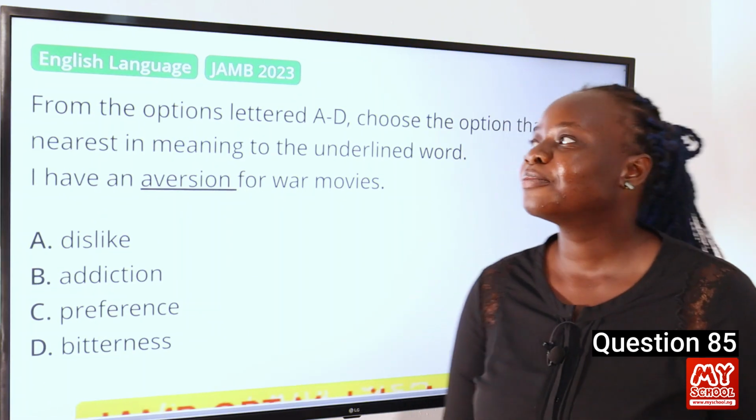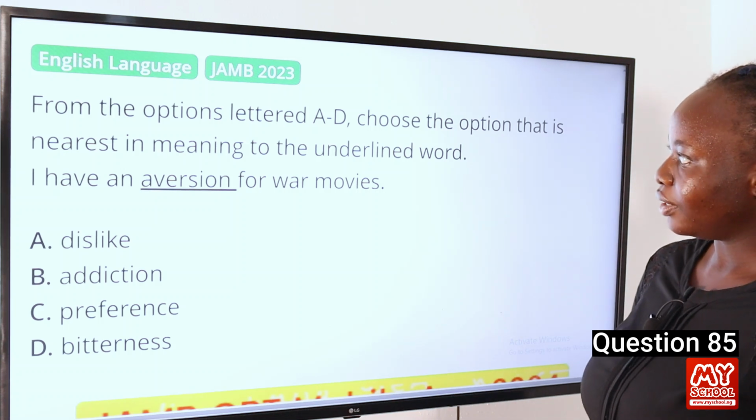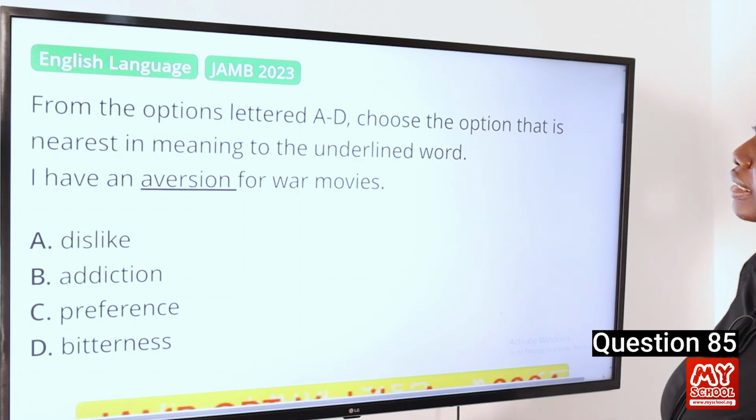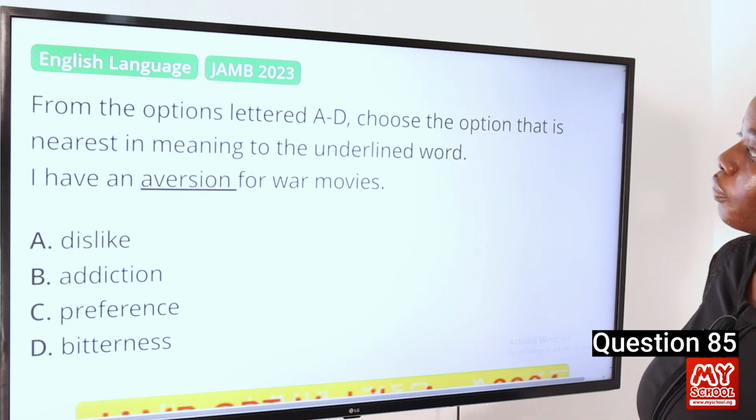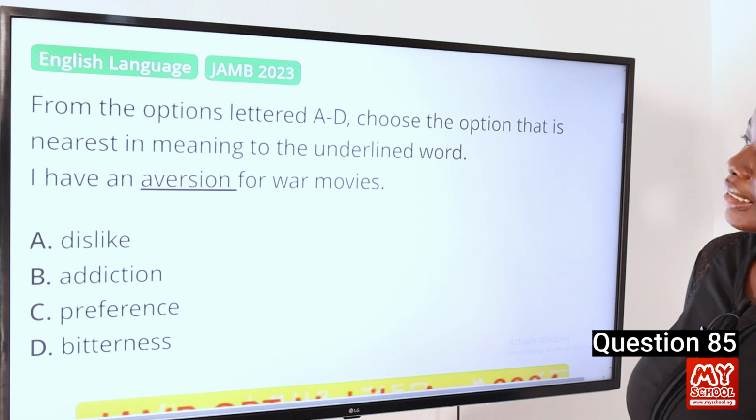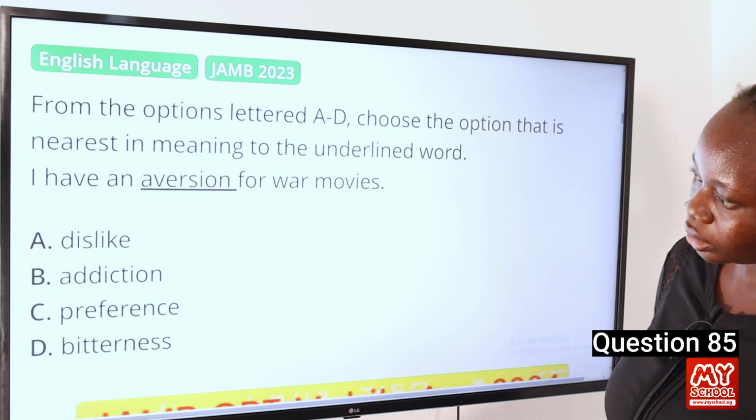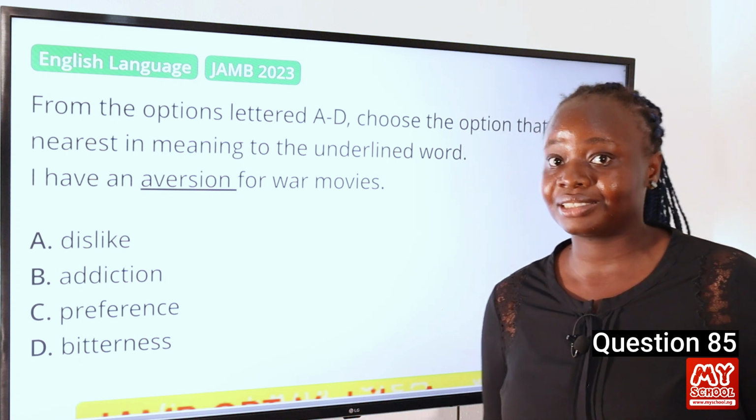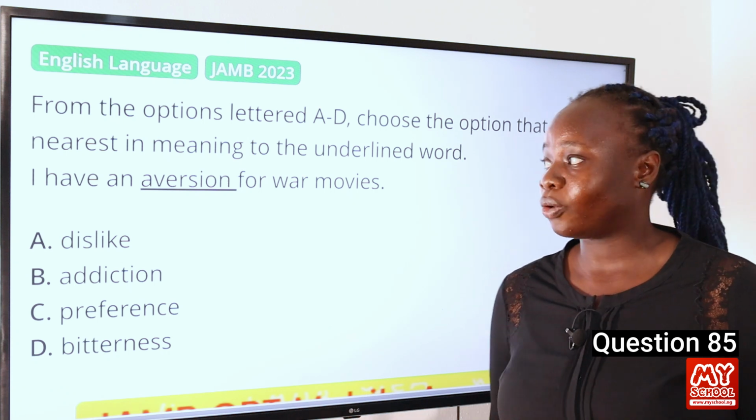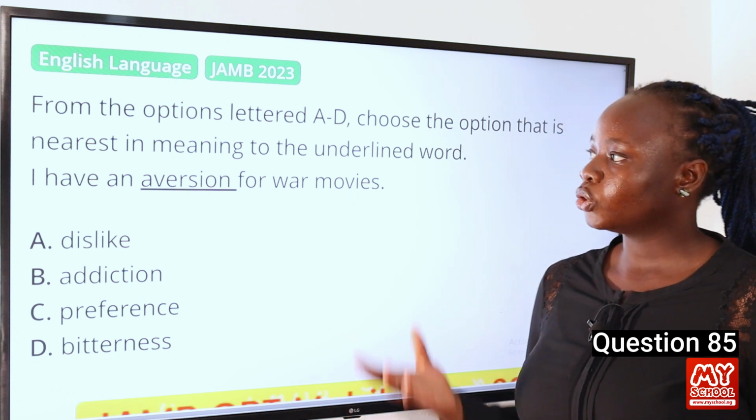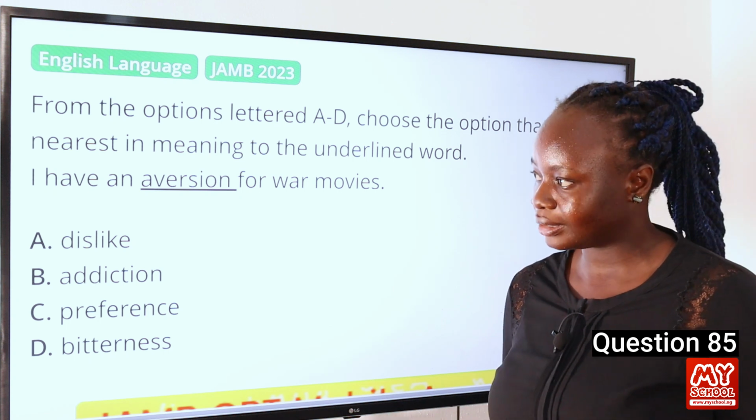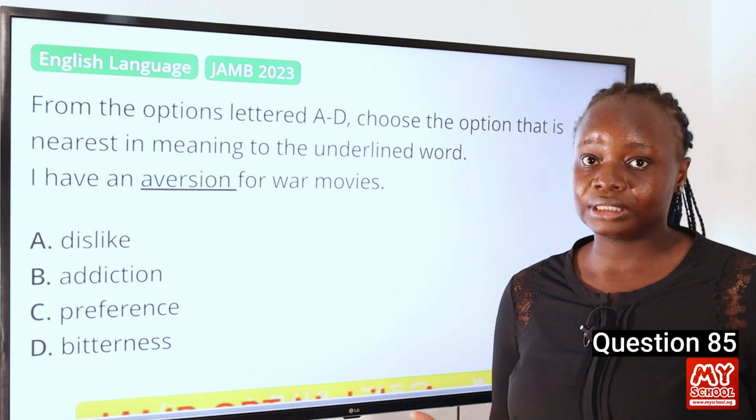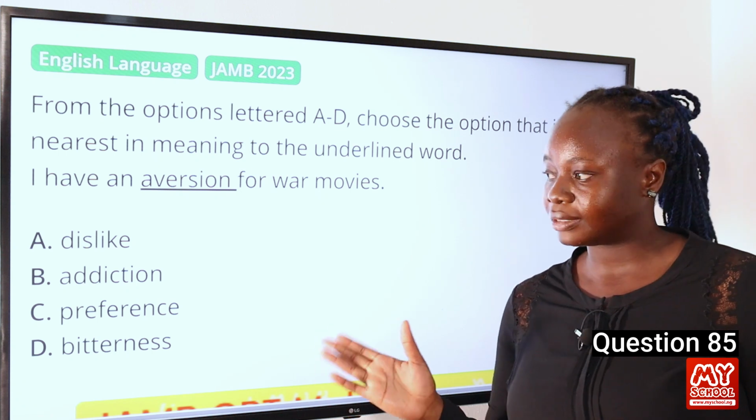Question 85. From the options lettered A to D, choose the option that is nearest in meaning to the underlined word. I have an aversion for war movies. A, dislike. B, addiction. C, preference. D, bitterness. So the word aversion actually means a distaste or a disgust for a particular thing. So we're looking for a word that is nearest in meaning to that. The word dislike also means distaste. So that could be our answer.